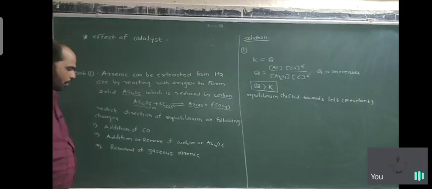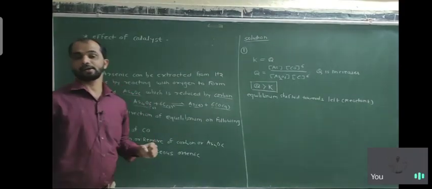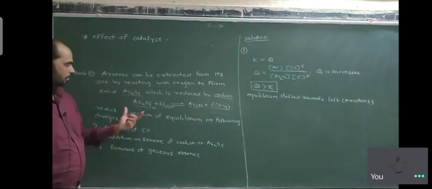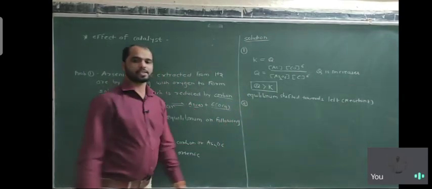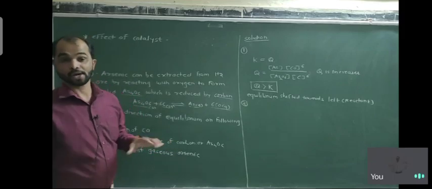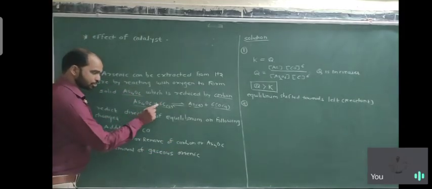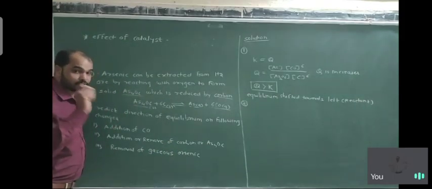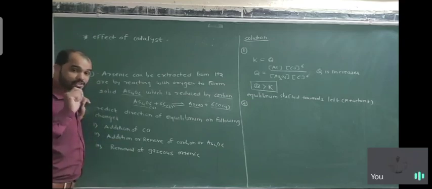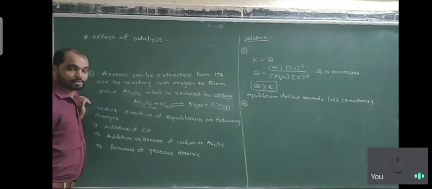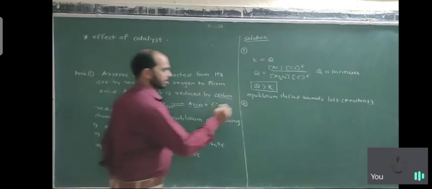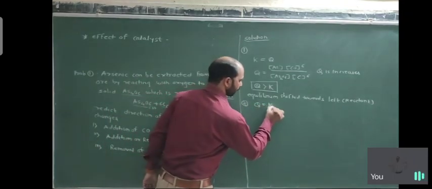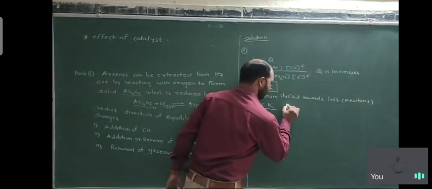Addition or removal of carbon and tetra arsenic hexoxide. The second change given has no effect on the equilibrium. Why? Because these two are present in the solid state. Increasing the concentration of a solid does not affect the value of Q. Q remains the same, K remains the same. So in the second case, Q is equal to K because solids